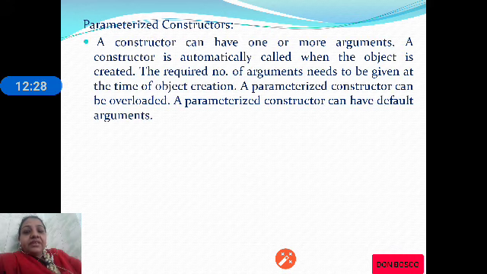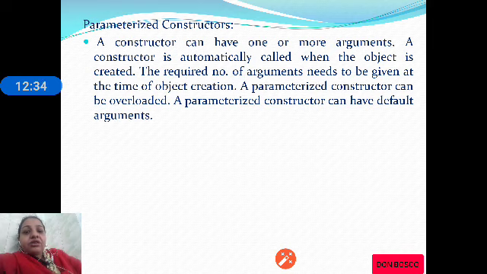With the default constructor, it is not possible to initialize different objects with different sets of values. In that case, if you want to initialize different objects with different values, we can use a parameterized constructor. A parameterized constructor will take one or more arguments.